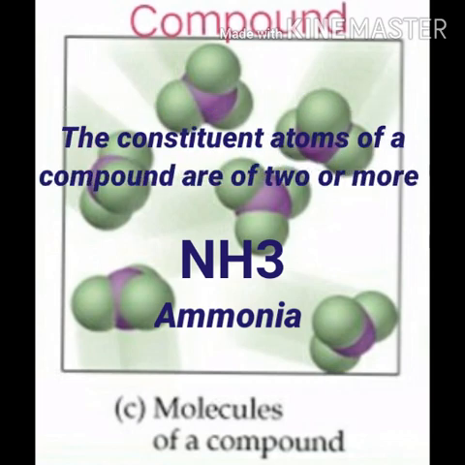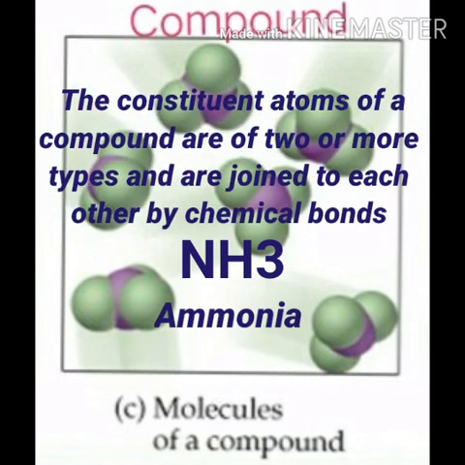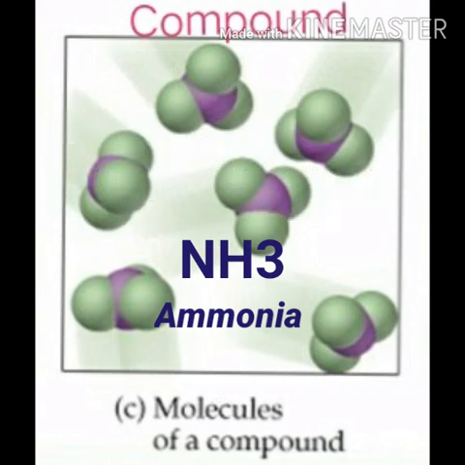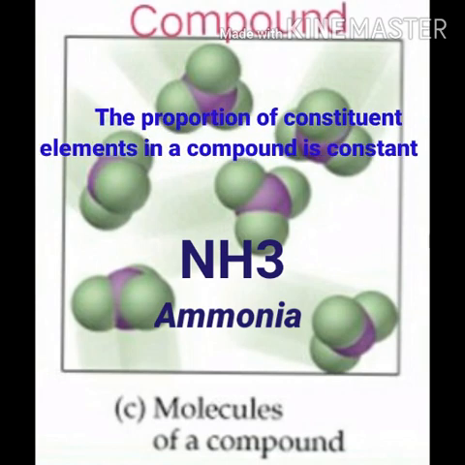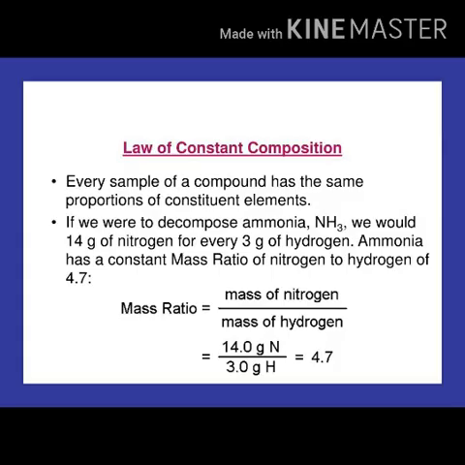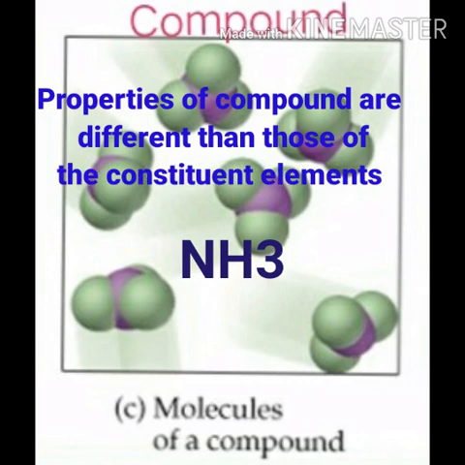The constituent atoms of a molecule of a compound are of two or more types and are joined to each other by chemical bonds. For example, each molecule of the compound ammonia is made up of two types of atoms, that is, one nitrogen atom is bonded to three hydrogen atoms. The proportion of constituent elements in a compound is constant. It means chemical compounds always contain their component elements in a fixed ratio by mass. Properties of a compound are different from those of the constituent elements.